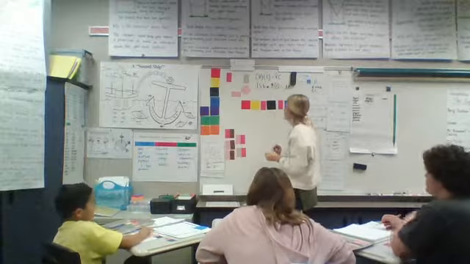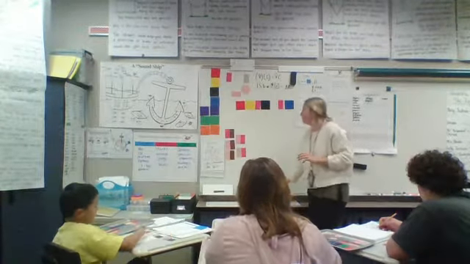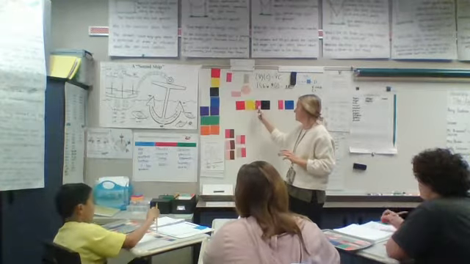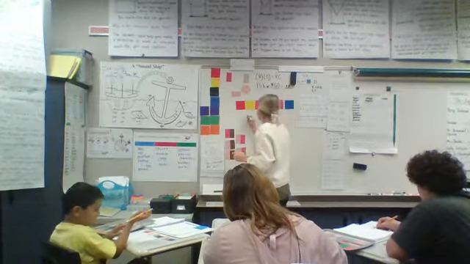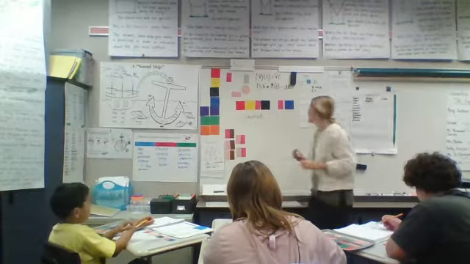What's our base word? Sweet. What is our suffix? N. Let's touch and spell our base word. S-W-E-E-T. Name and write it. S-W-E-E-T.